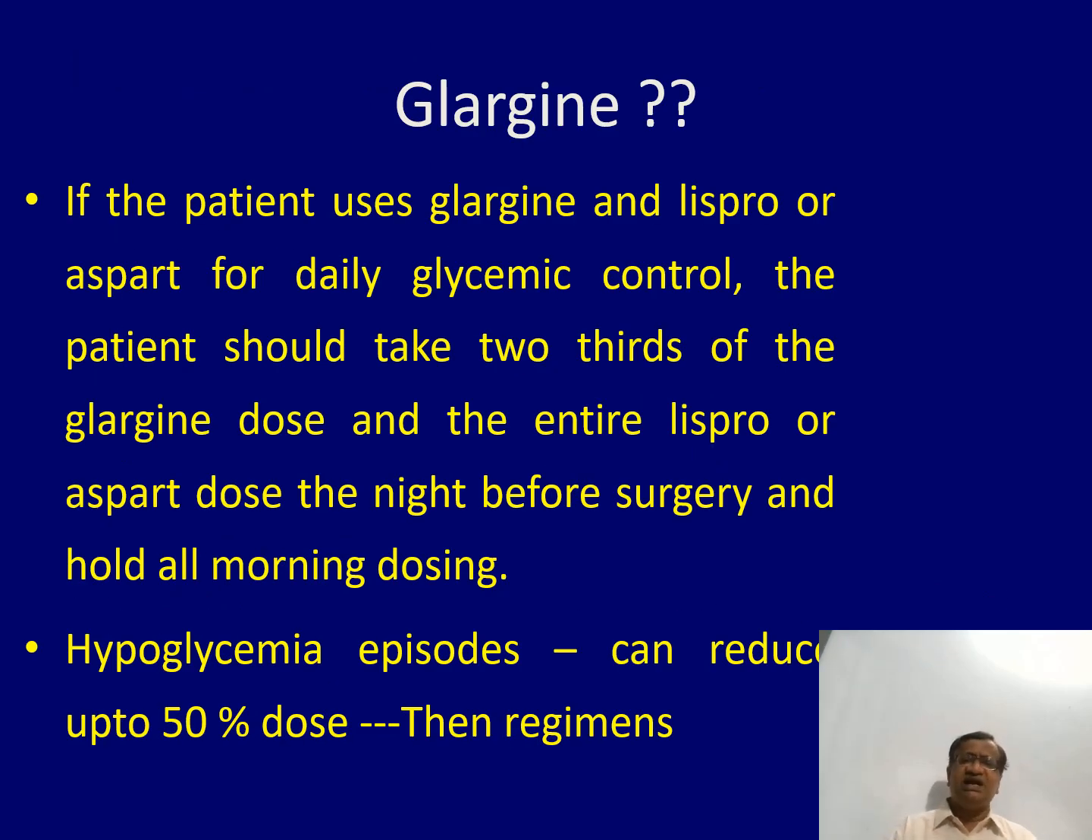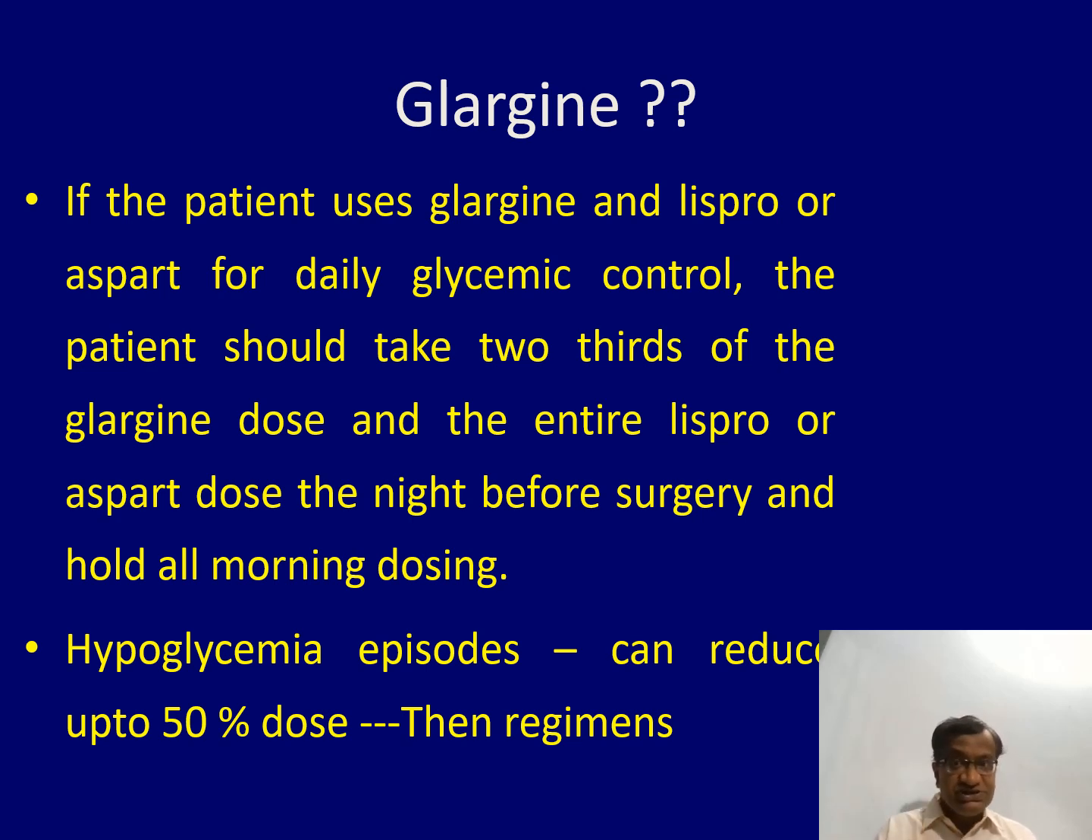If the patient uses glargine and lispro or aspart for daily glycemic control, a mixture of long-acting and short-acting, the patient should take 2/3 of the glargine dose and the entire lispro dose the night before. Short-acting full, glargine long-acting 2/3 the dose before, and hold all morning doses. If there are hypoglycemia episodes, you can reduce it to 50%, then start your regimens. This is what you should do if the patient is on glargine or lispro.